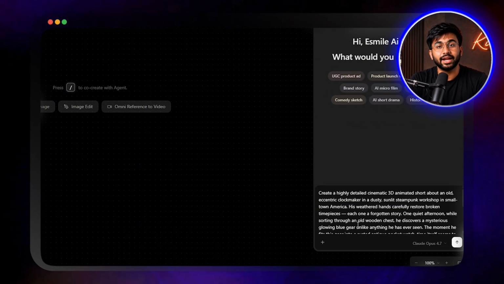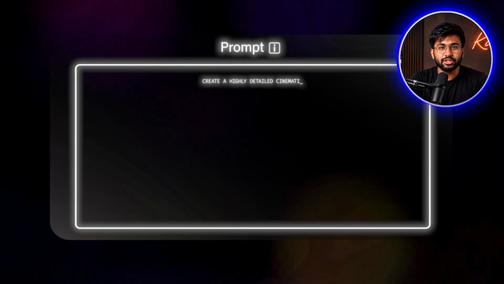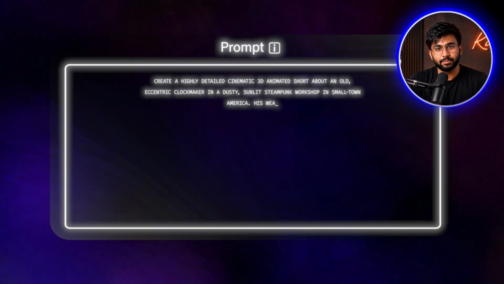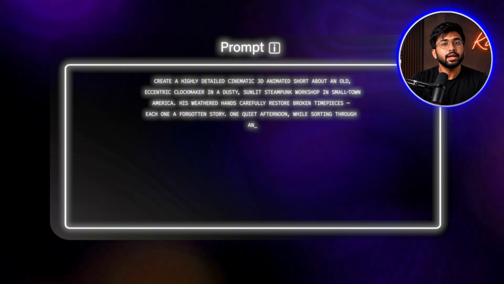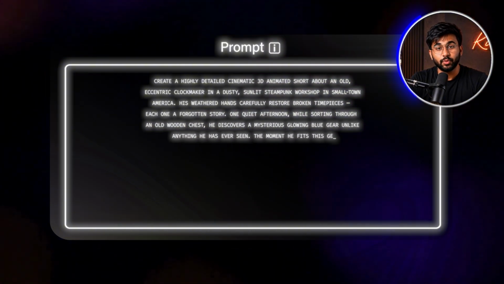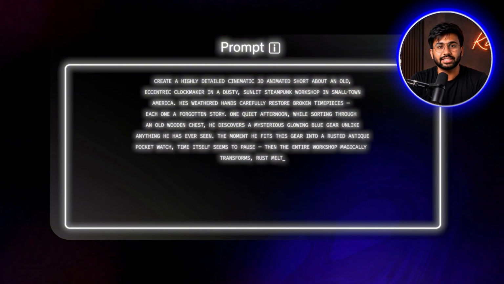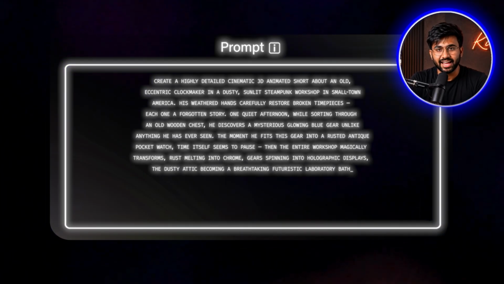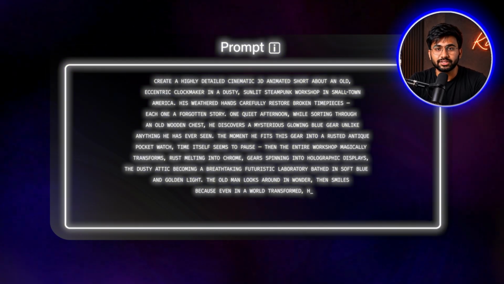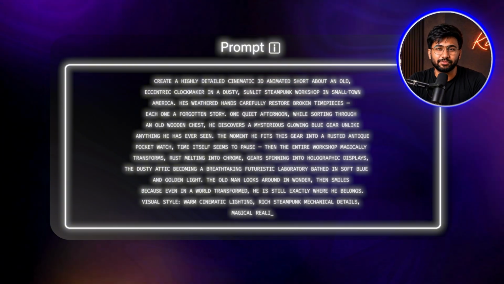I gave the agent my concept, an elderly, eccentric clockmaker in a dusty steampunk workshop in small-town America. He discovers a mysterious glowing blue gear. The moment he fits it into a broken pocket watch, the entire room transforms from a rusted workshop into a breathtaking futuristic laboratory. Here is what happened next, and this is where Topview Canvas separates itself from everything else.